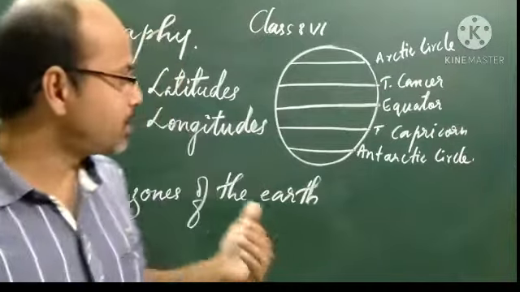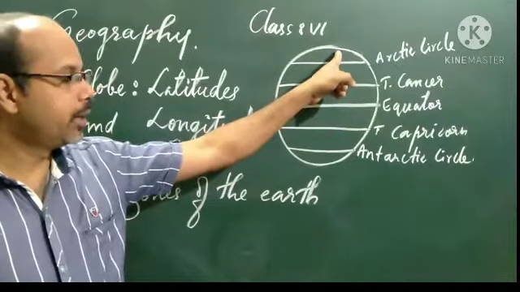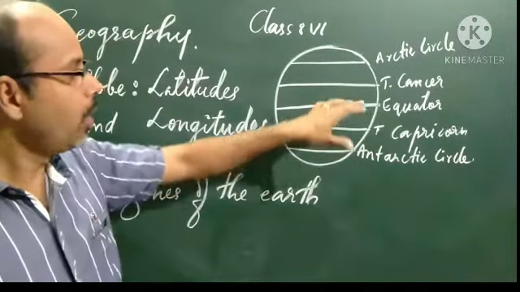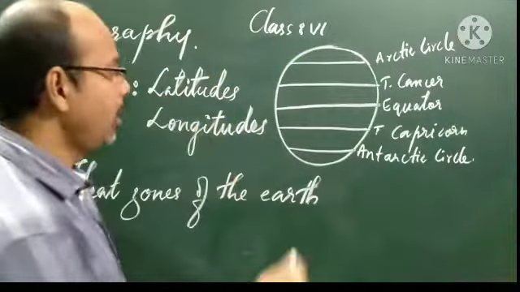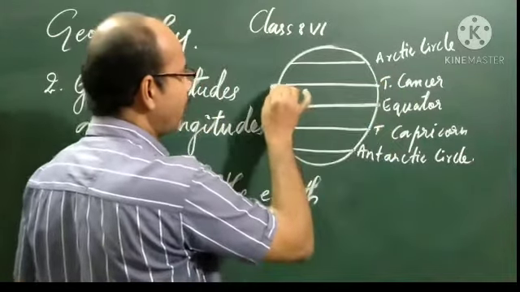This does not happen all over the earth, not in the Arctic Circle or Antarctic Circle. Instead, the sun shines overhead at midday only between the Tropic of Cancer and the Tropic of Capricorn.